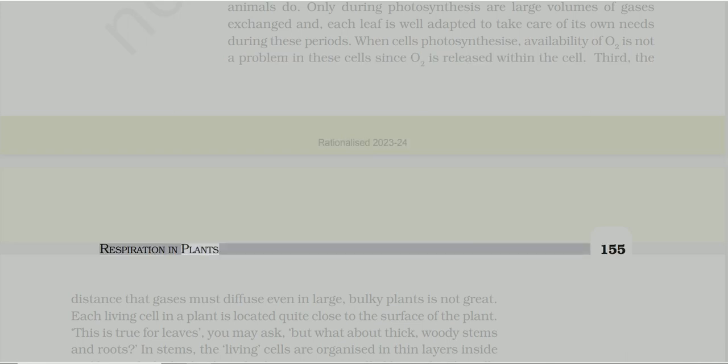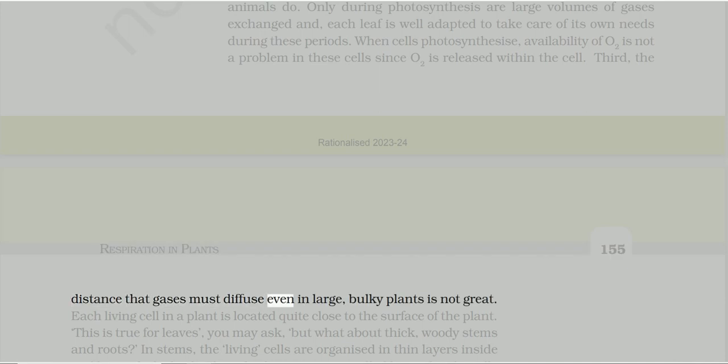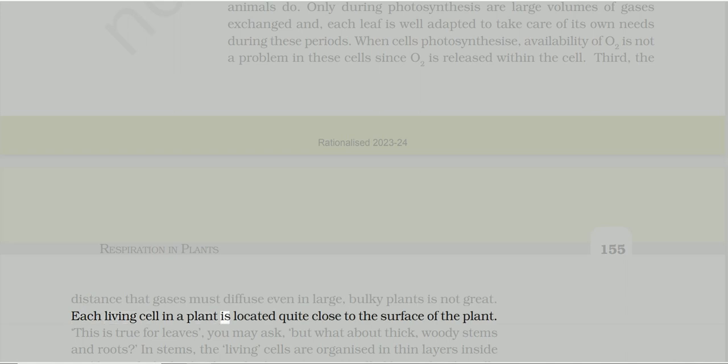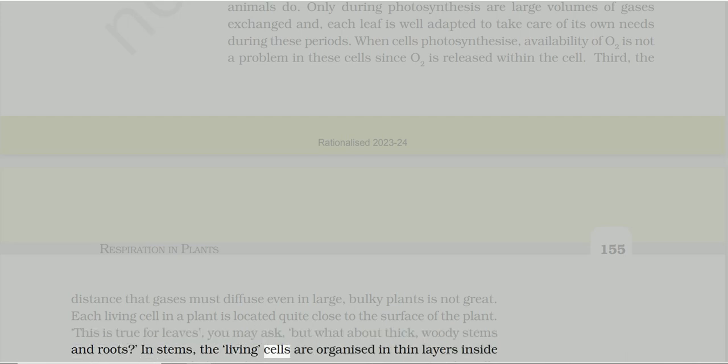Respiration in plants. The distance that gases must diffuse, even in large, bulky plants, is not great. Each living cell in a plant is located quite close to the surface of the plant. This is true for leaves, you may ask, but what about thick, woody stems and roots? In stems, the living cells are organized in thin layers inside and beneath the bark.